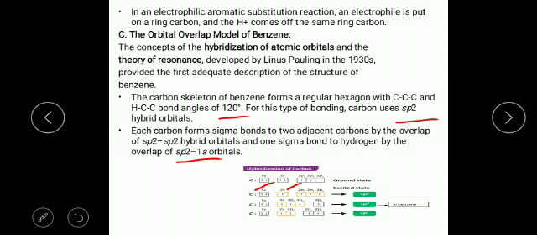This is the ground state. In the excited state, an electron from the 2s orbital goes to the 2pz orbital.